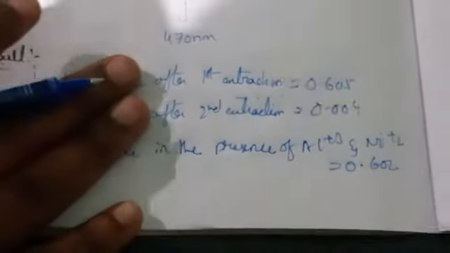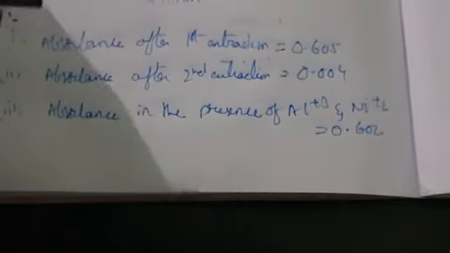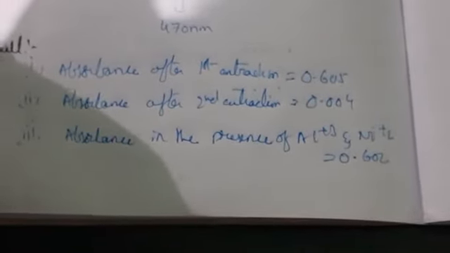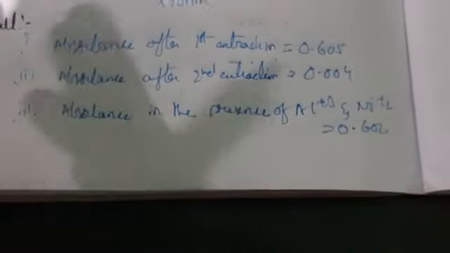This is the determination of iron, and by using a spectrophotometer only we can do this experiment. This is nothing but an application of solvent extraction. Not only this, we can use solvent extraction for hemoglobin in blood, and also for some organic compounds. This is the application of solvent extraction.